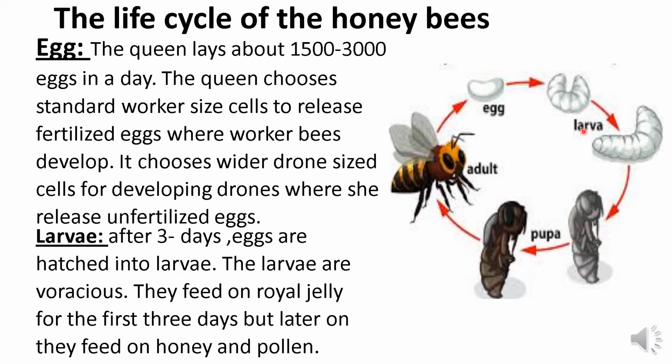Only the larva which is chosen for the future queen is fed with royal jelly continuously, and when it becomes an adult, the larva that was fed with royal jelly continuously becomes the queen bee.